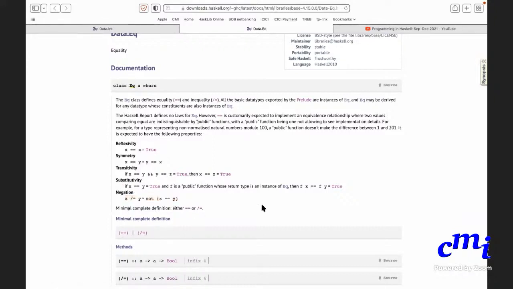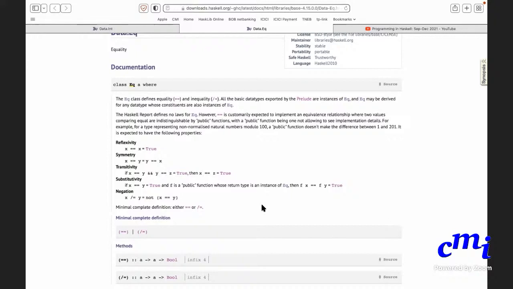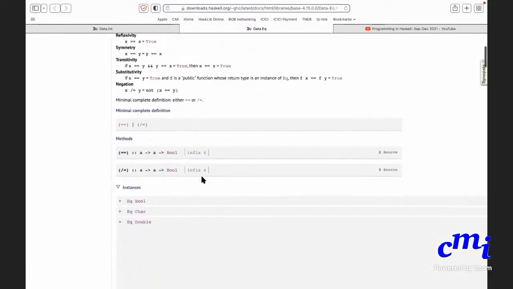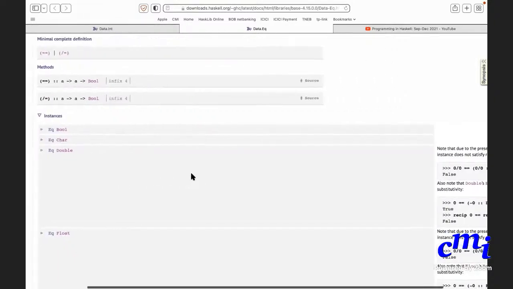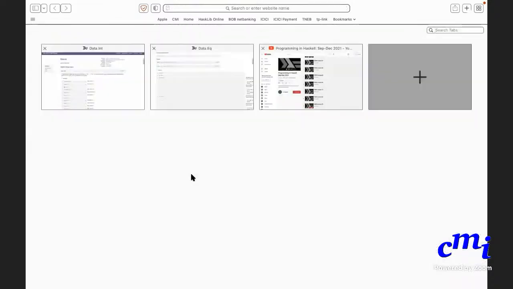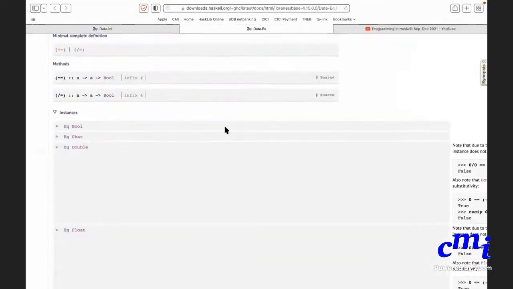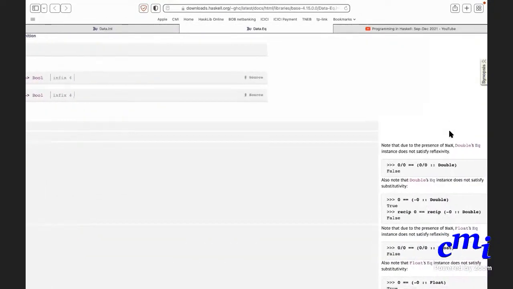The point is that Haskell automatically installs various types to belong to this class.